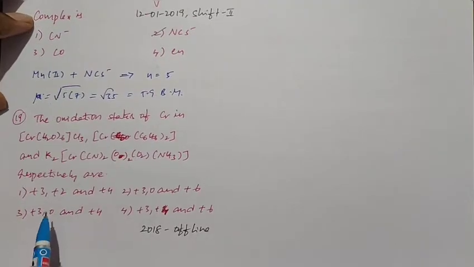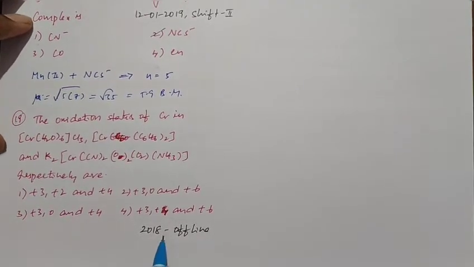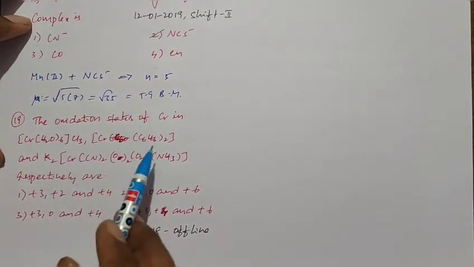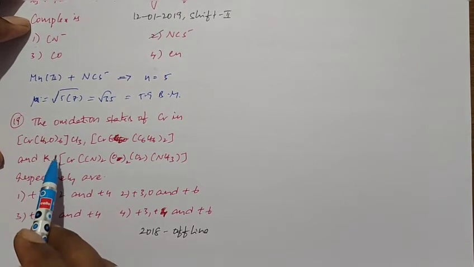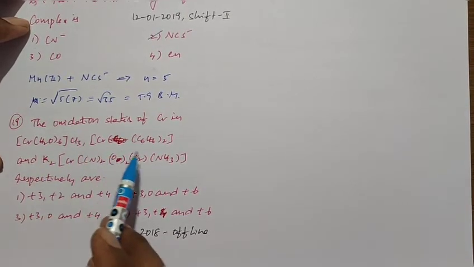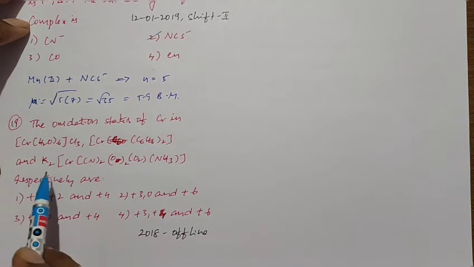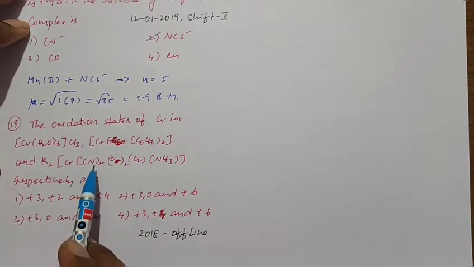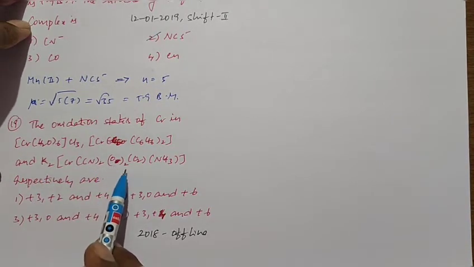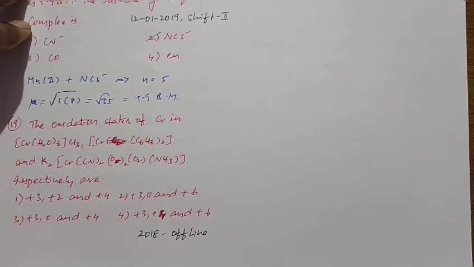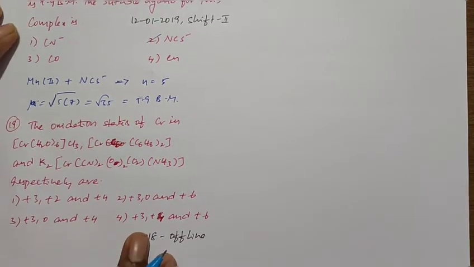So this is the next problem. Next question. This question is given in the 2018 offline paper. The oxidation state of chromium in [Cr(H2O)6]Cl3, [Cr(C6H6)2], and K2[Cr(CN)2(O)2(O2)(NH3)] respectively. So they are asking about the oxidation state of chromium in the given complexes. We will see one by one.